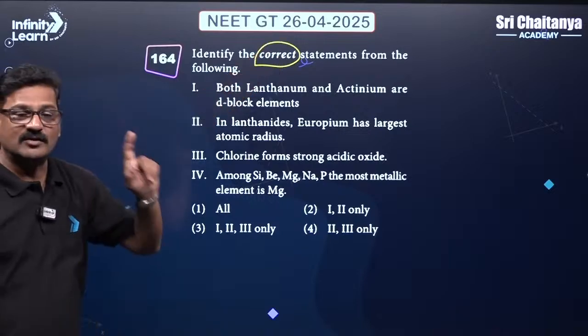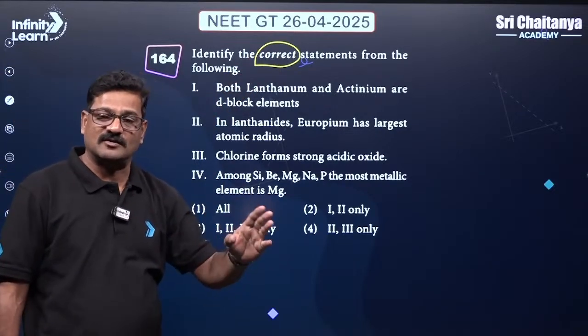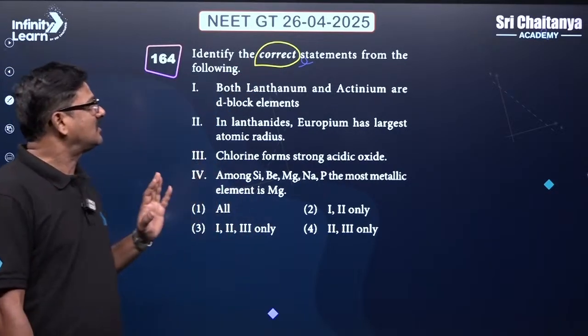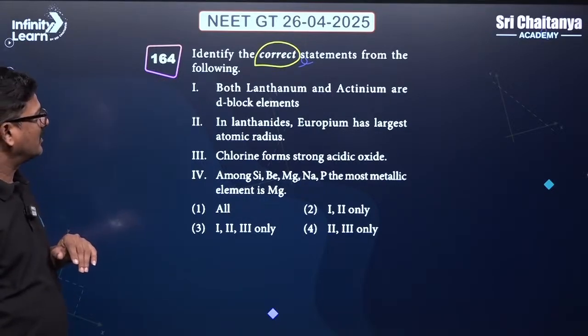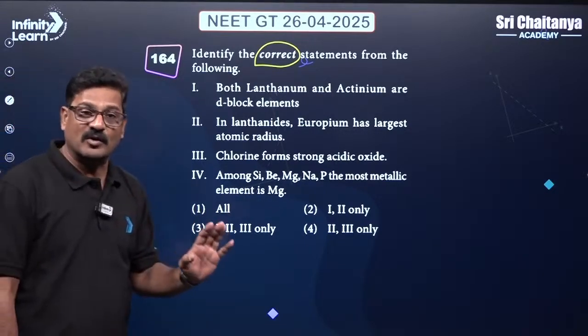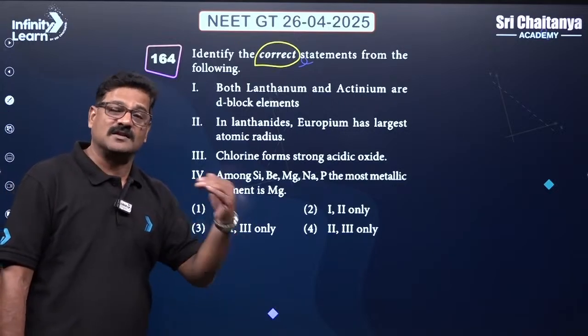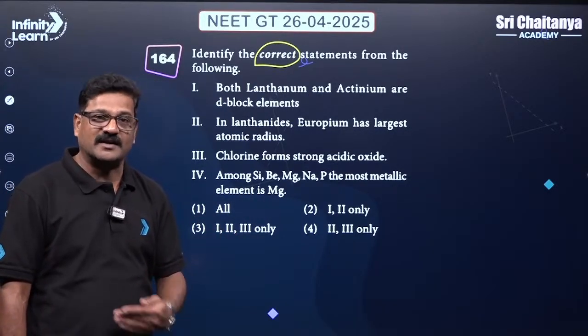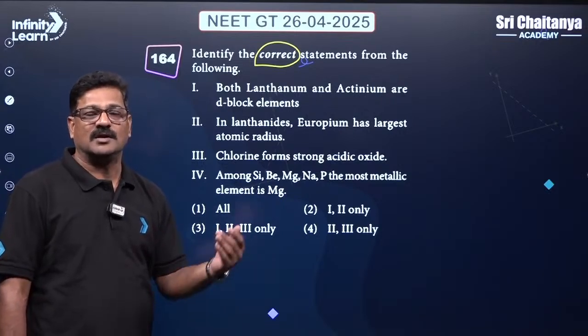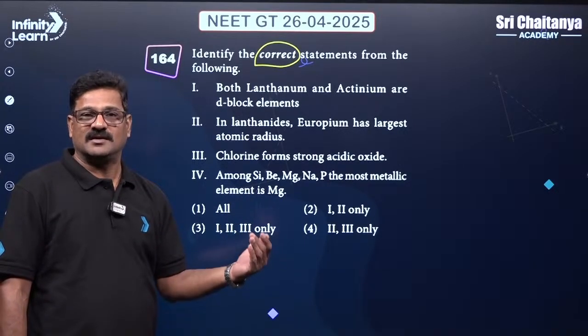Okay, so identify the correct statement. You have to note whether it is asking about the correct or incorrect. So the correct statement from the following: both lanthanum and actinium are d block elements. Yes, they are d block elements. So after lanthanum, cerium to lutetium are lanthanides, and after actinium, thorium to lawrencium are actinoids.